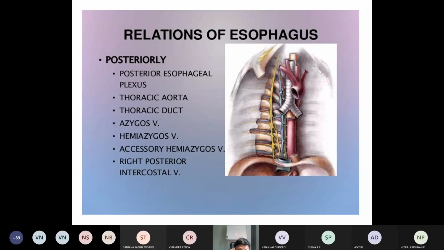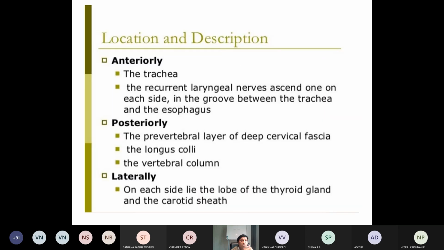You know the extent of the esophagus now: from the lower part of the pharynx to the stomach, joining it through the esophageal opening of the diaphragm. In between is the thoracic part. So these are the structures present anteriorly and posteriorly. There are also some structures on either side of the esophagus. On each side they are the lobe of the thyroid gland and the carotid sheath.